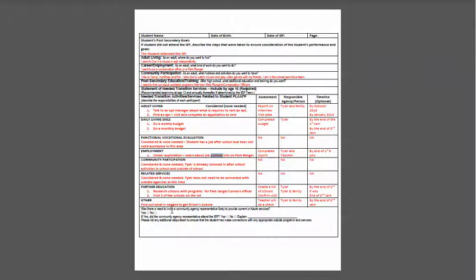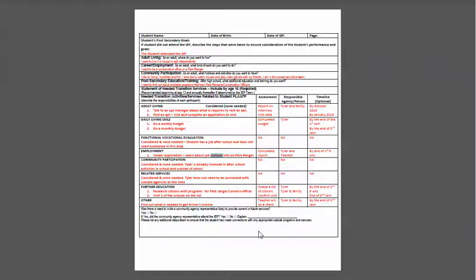And then at the bottom it says, was there a need to invite a community agency representative likely to participate, provide current or future services? And so for Tyler there wasn't, so I would mark no here. And if yes, did the community agency representative attend the IEP, but you don't have to do that because there was none.